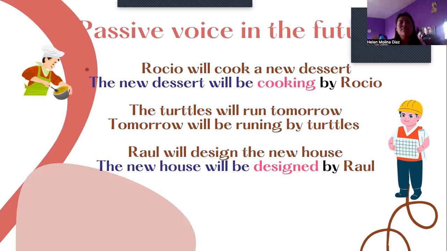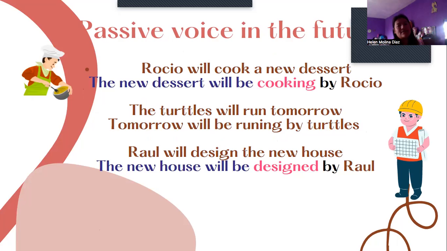Finally, passive voice in the future. For example, in the active voice: Rosie will cook a new dessert. Then in the passive voice: the new dessert will be cooked by Rosie. The new dessert will be is the object plus verb to be. Cooked is the verb in the future, and by Rosie is the subject.